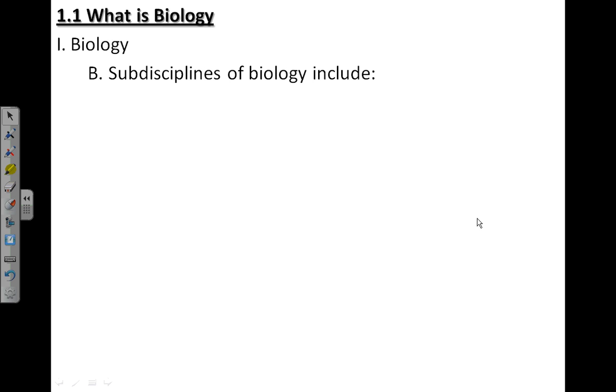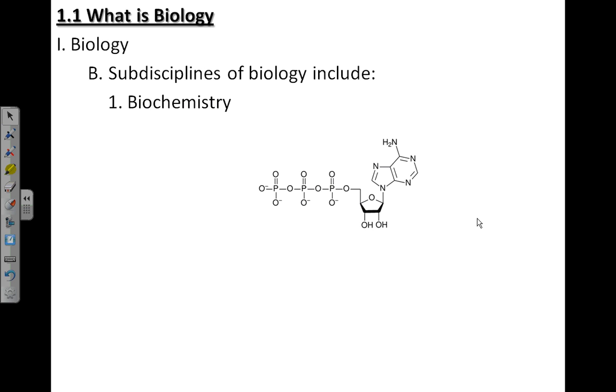Now, if we just focus on some of the subdisciplines of biology, in other words, what the study involves, one of the things we'll be studying early on in this class is what we call biochemistry. Biochemistry is simply the chemicals that are important to life. The chemical formula that you see here in the middle of your screen is a chemical known as ATP, or adenosine triphosphate. This is the molecule that stores and allows us to use energy to power the processes of life. So this is a pretty important little molecule, and we'll talk more about that later.